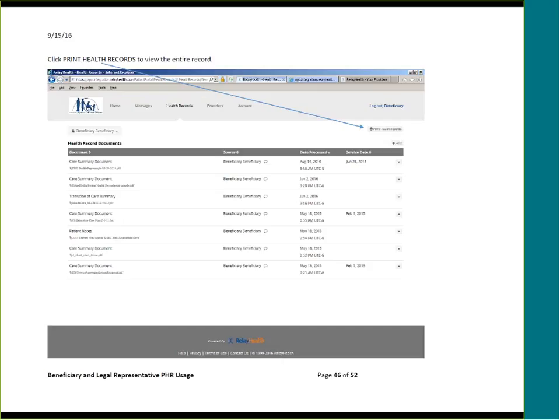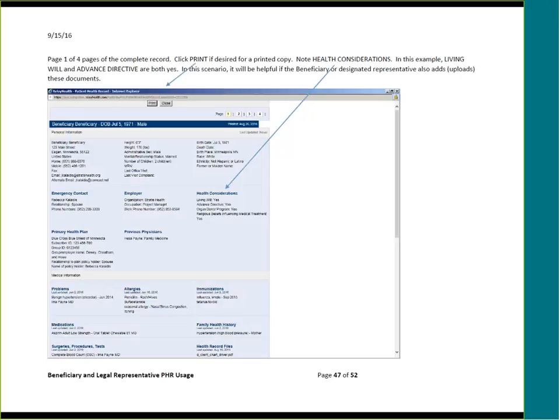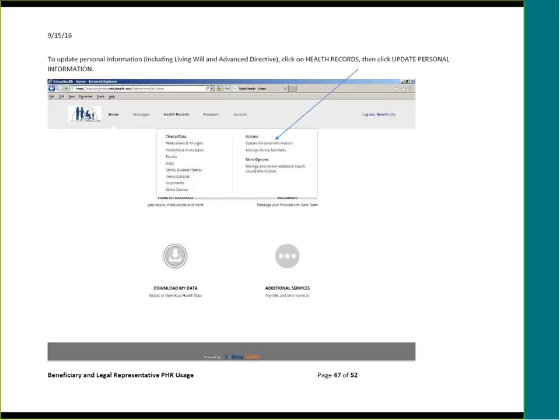At any time, you can view your entire health record by selecting Print Health Records. This shows page 1 of 4 pages of the complete record. Click Print if desired for a printed copy. Note health considerations in this example. Living will and advance directive are both yes. In this scenario, it would be helpful if the beneficiary or legal representative also adds or uploads these documents which explain the details of the living will and advance directive.